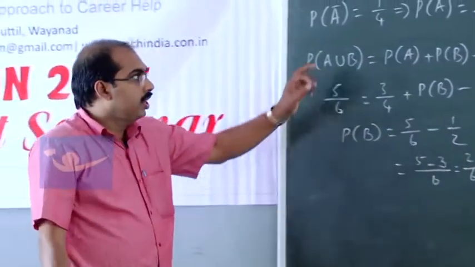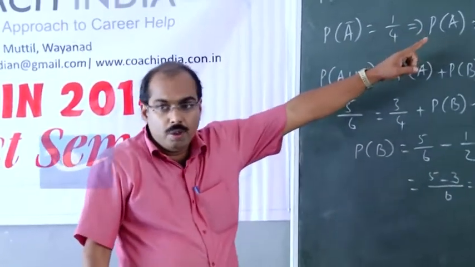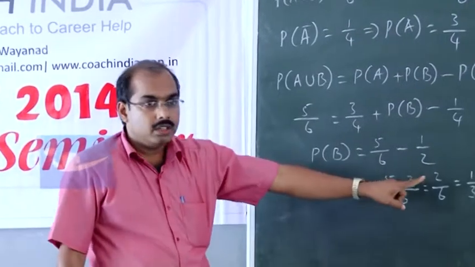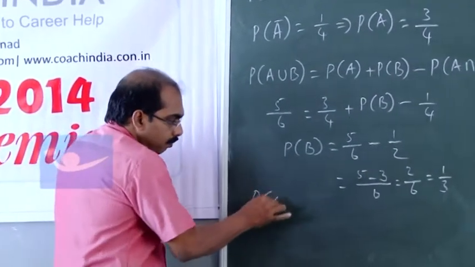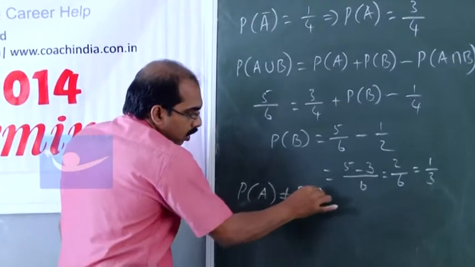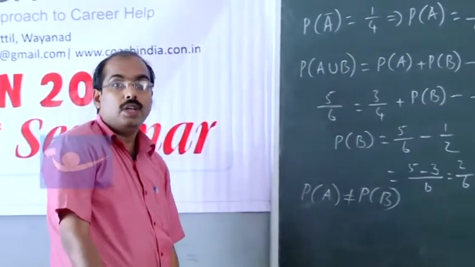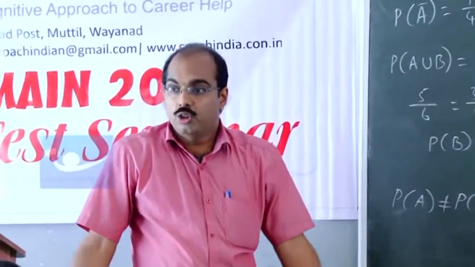And you can see that here P of A is 3 by 4, P of B is 1 by 3. So P of A is different from P of B, so we can conclude that A and B are not equally likely.